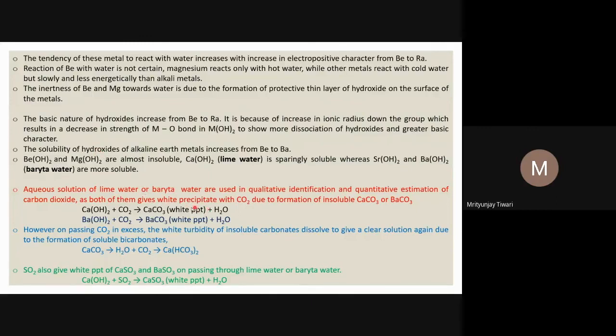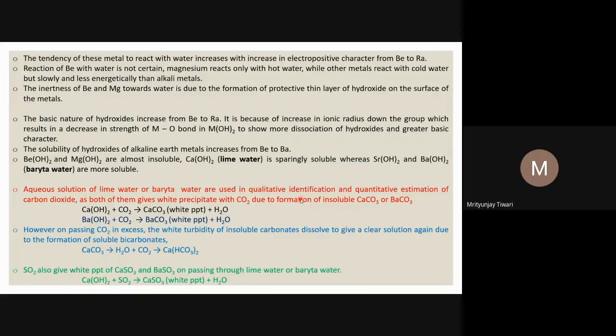The aqueous solutions of lime water or baryta water, Ba(OH)2, are used in qualitative as well as quantitative estimation of carbon dioxide. Usually this is a confirmatory test for the carbonate anion. If the carbonate is heated, it breaks down and gives carbon dioxide, which is released.